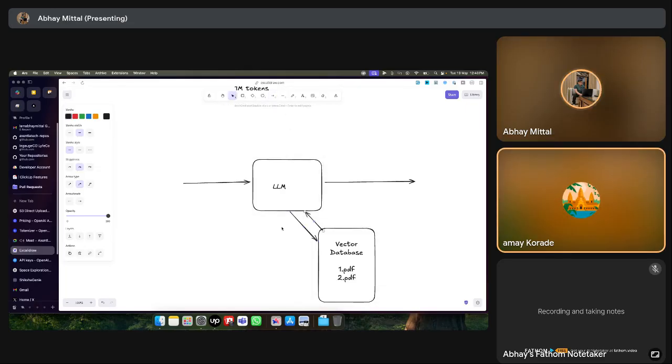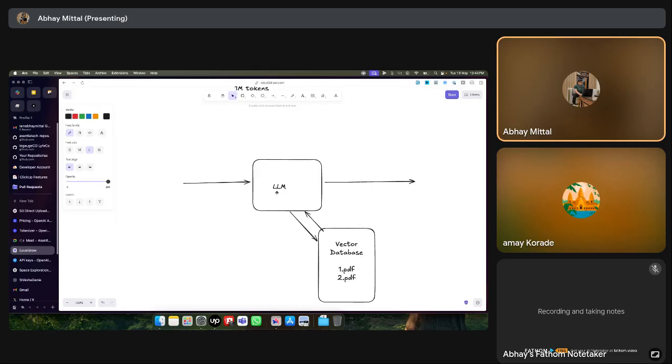Right. Okay. And then now if I ask, what color is the sorcerer's stone? I don't know, this is just an example of a question from Harry Potter. Now what the LLM will do is try to understand what kind of question this is, and where exactly it can find the answer to this question. So it will convert this as well into a vector through the same embeddings, and then send it to the vector database.